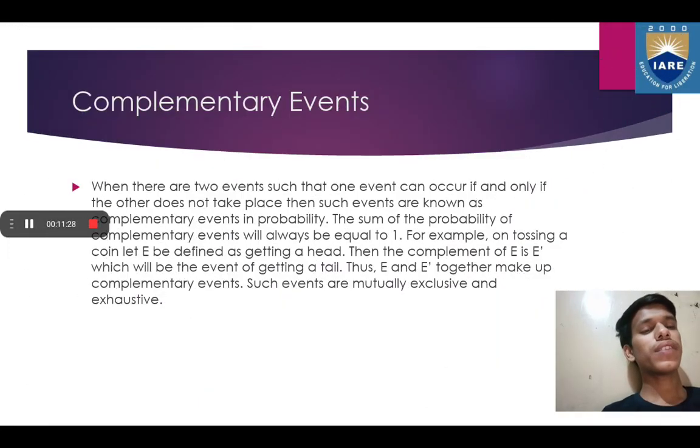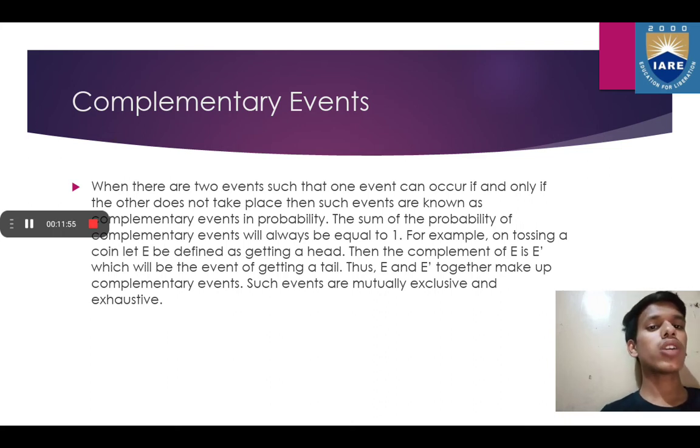The next type of event is complementary event. So what is complementary event? When there are 2 events such that one event can occur if and only if the other does not take place, then such events are known as complementary events in probability. The sum of probability of complementary events will always be equal to 1.